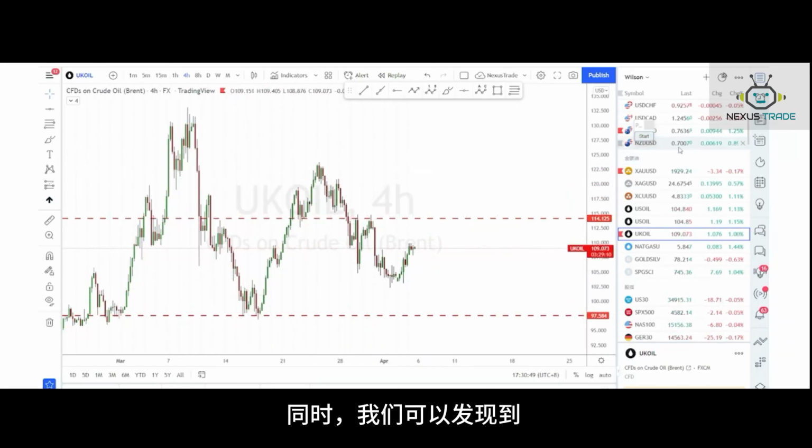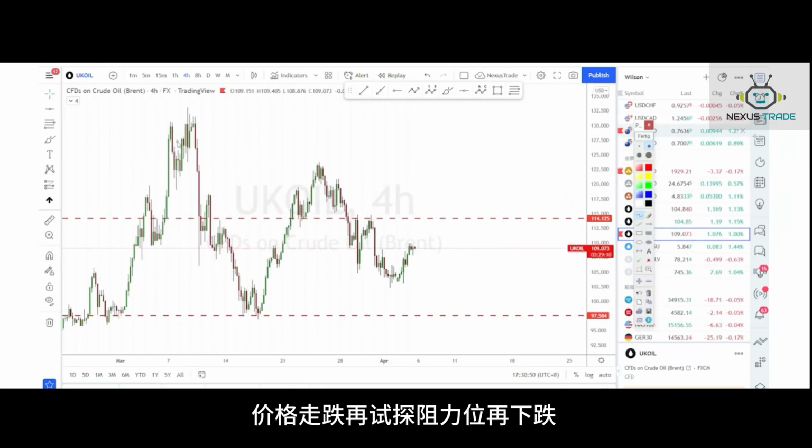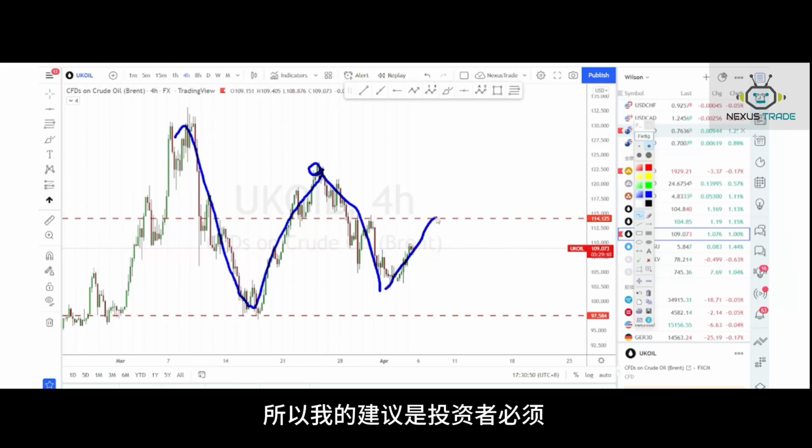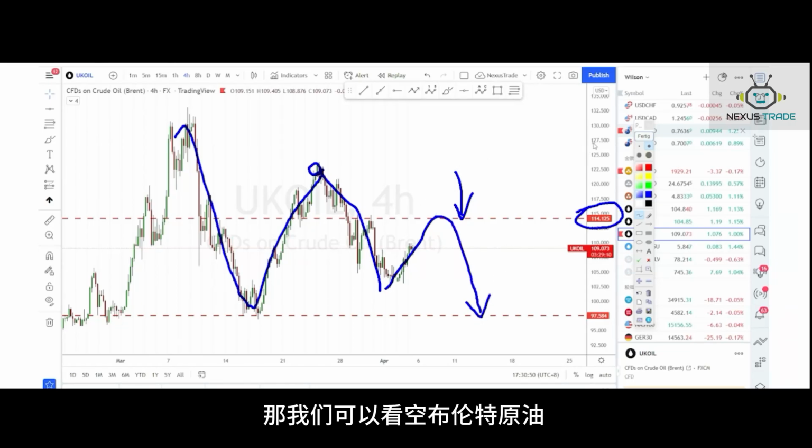As we can see, the price came down and then retested again, and it came down. So my suggestion is you have to monitor the price action at 114, as this is a huge resistance. If the price can't get through, then we have to short sell Brent oil.